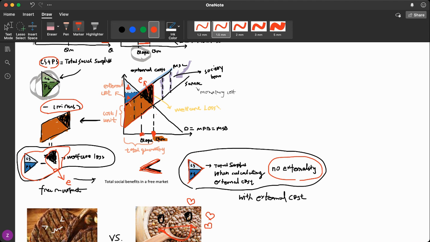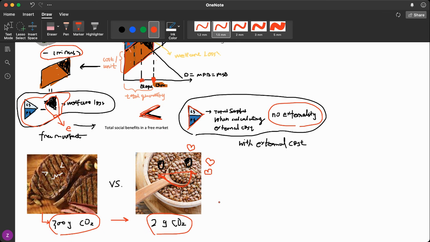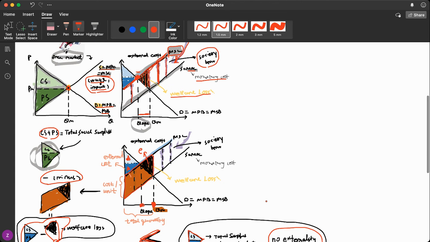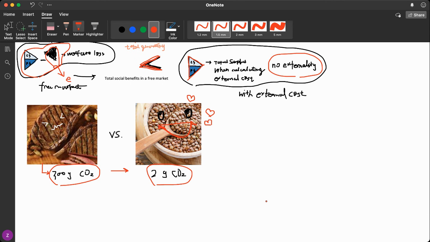So steaks are very delicious, but one serving of steak will actually contribute 300 grams of carbon. And if we switch that to lentils, the emission will actually go down to only 2 grams. So that actually makes a huge difference. So as you can see, meat actually has a lot of carbon load, but you don't really need to be a vegan or a vegetarian. To simply reduce your meat intake, every little bit will help. And plus, those plant-based food options and also cricket energy bars are super delicious. And those companies are really making an effort in reducing negative externalities, in my opinion. And I think they deserve our support.